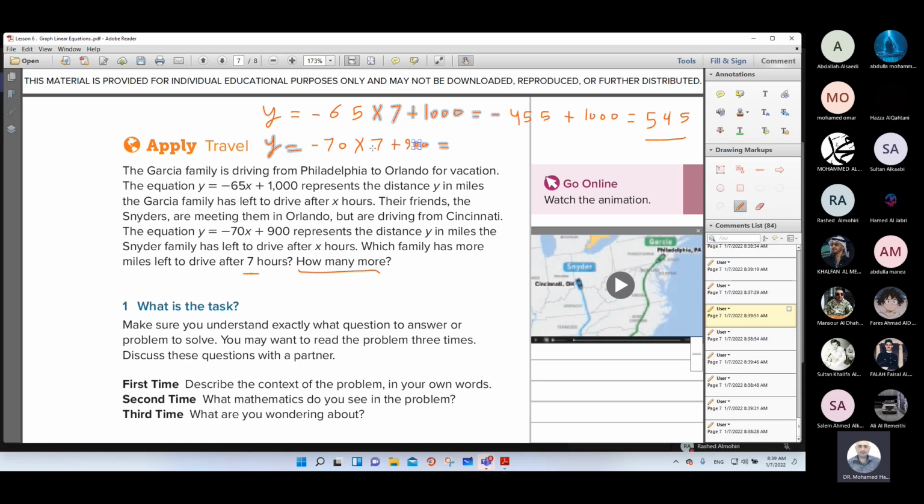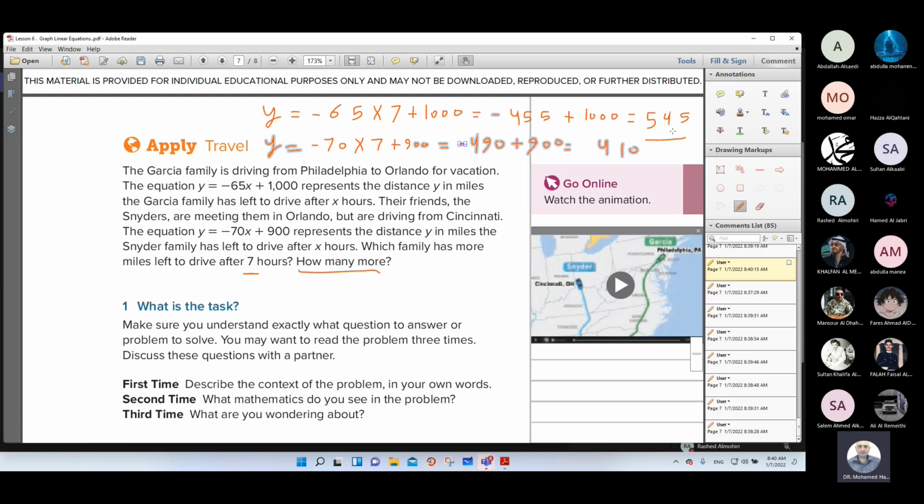Now, negative 70 times 7 will be negative 490, plus 900. So the answer will be 410 miles.